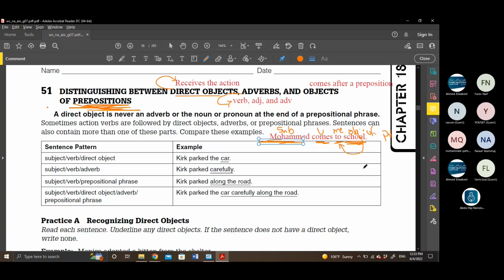So pretty easy. We have a preposition. The noun that comes after the preposition is called the object of the preposition. Muhammad, subject, comes, verb, to, preposition, school, object of a preposition.